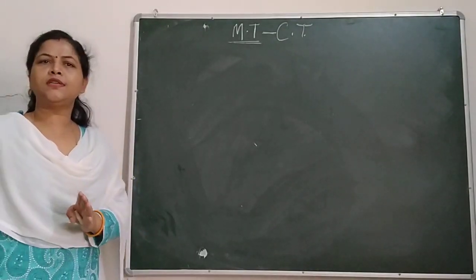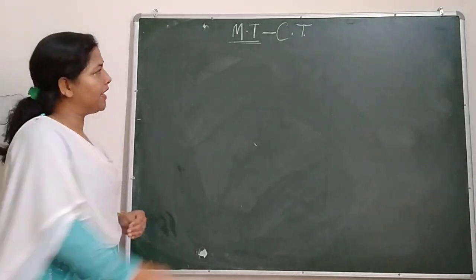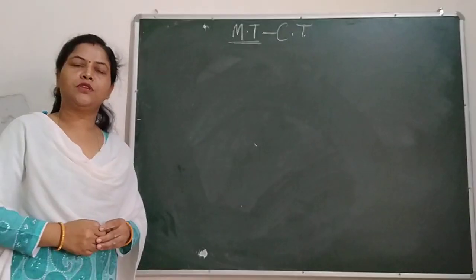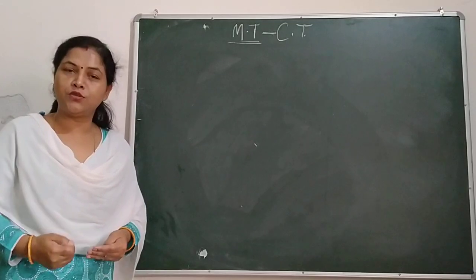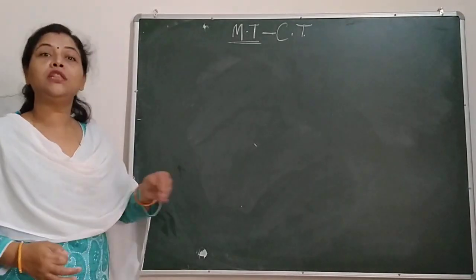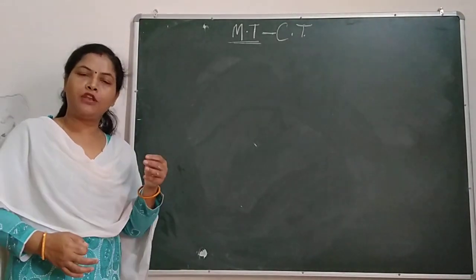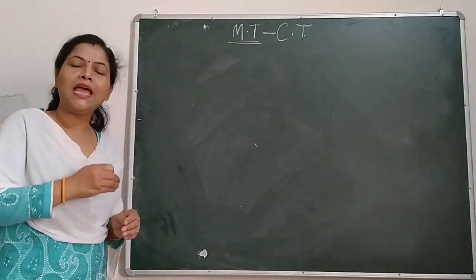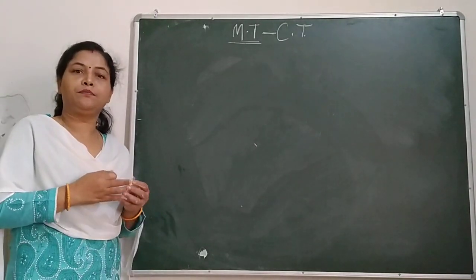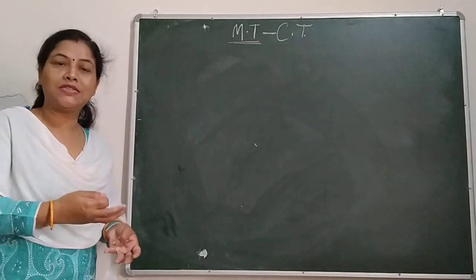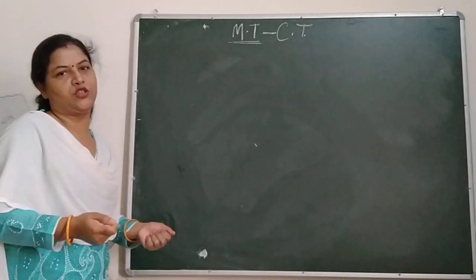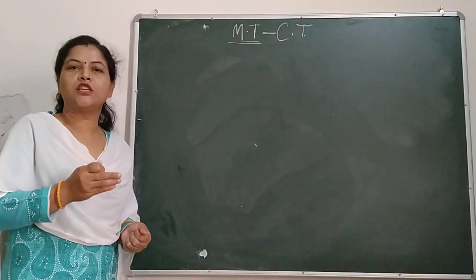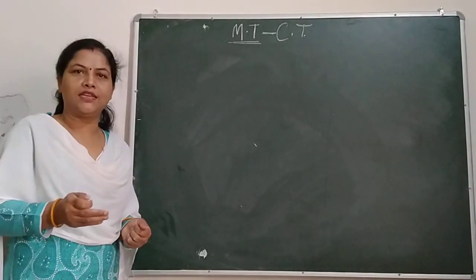Around 40% of our body weight is made up of these contractile tissues, or we can say muscular tissues, which are very much helpful in the movement of the body. Why? Because they are highly specialized for contraction and relaxation.